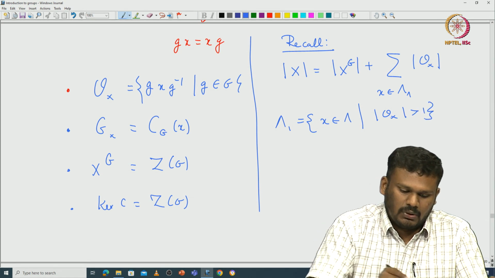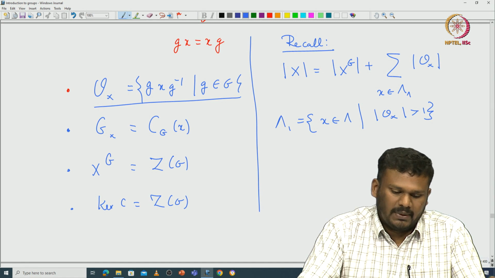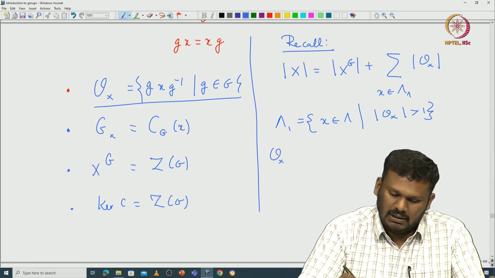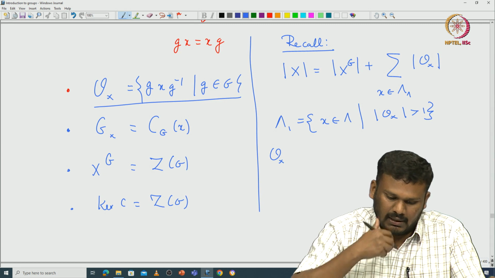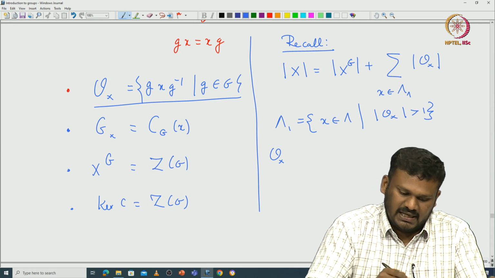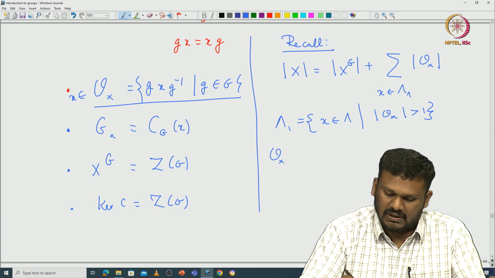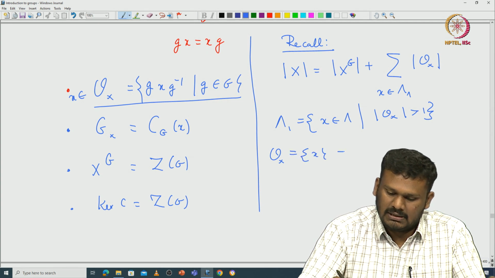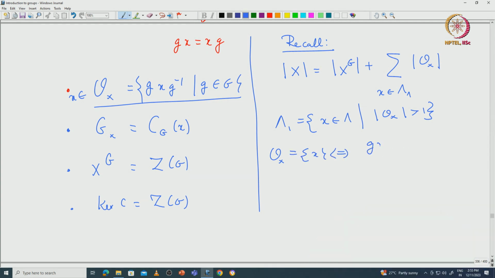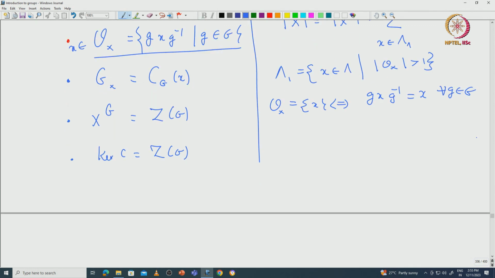Okay. So if you look at this orbit, this orbit is trivial when it has... you can see that it has x. So x is inside the orbit of x. So the orbit is the singleton {x} if and only if g x g inverse is equal to x for all g in G. That means the orbit is the singleton {x} if and only if x is inside the center. So that is what it says.